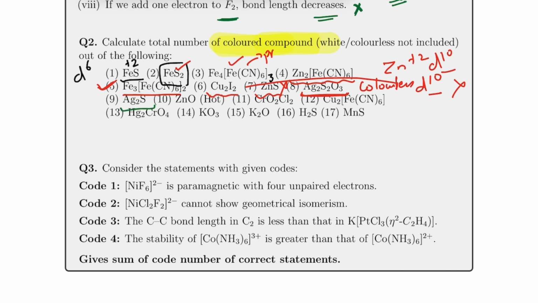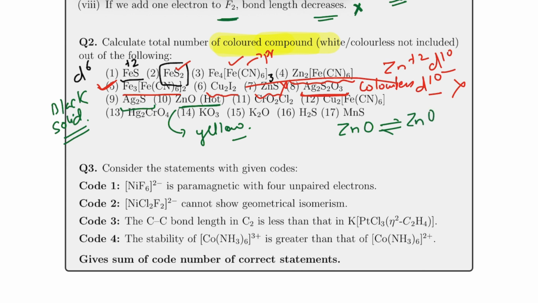Similarly, Ag2S is a black solid. And also in salt analysis, reactions of silver are very, very important. Next one is zinc hot. See, zinc hot is yellow in color. And this you might have been taught in solid state, like zinc, if it's hot, it's yellow, and if it's cold, it will be white. But anyways, it's hot given, so it will have color.